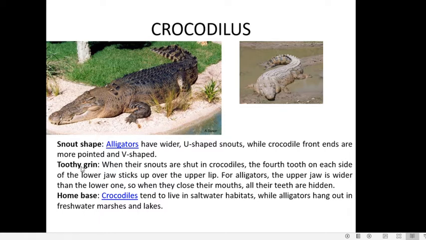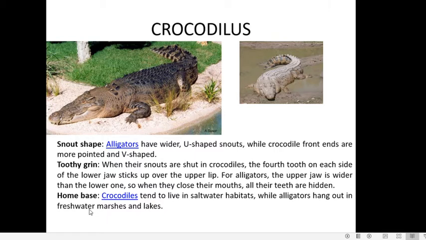Now coming to the toothy grin of crocodiles. Even if their mouth is shut, the fourth tooth on each side of the lower jaw is seen stuck up over the upper lip. So it is visible even if the mouth is closed. The fourth tooth on the lower jaw is visible even if the mouth is shut. Whereas in the case of alligators, the upper jaw is wider than the lower one. So when they close their mouths, all the teeth are hidden. No teeth will be seen outside.